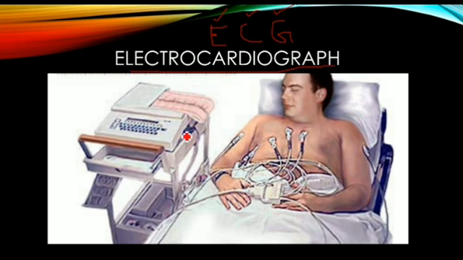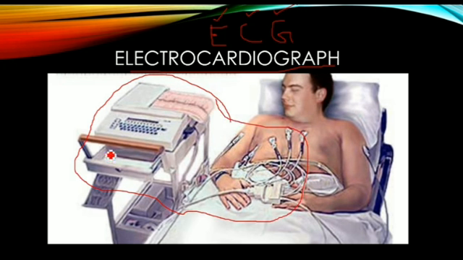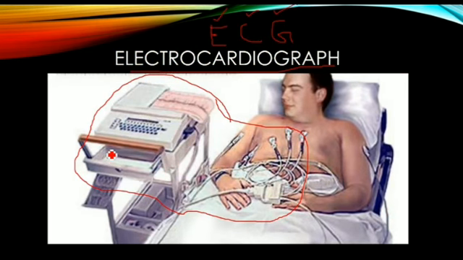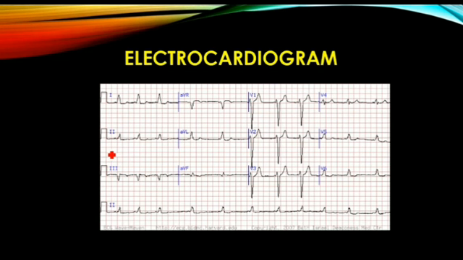Electrocardiograph means it is a machine which is used to record electrical activity of a heart. Then electrocardiogram means it is the printout of that record. If you take the waves of ECG in the form of a printout on paper, then that is called an electrocardiogram. That is the main difference between electrocardiograph and electrocardiogram.